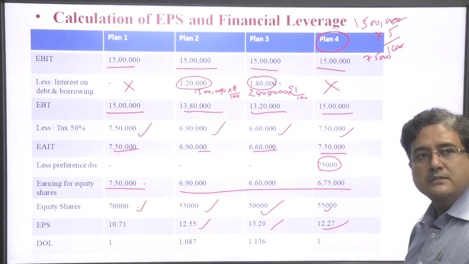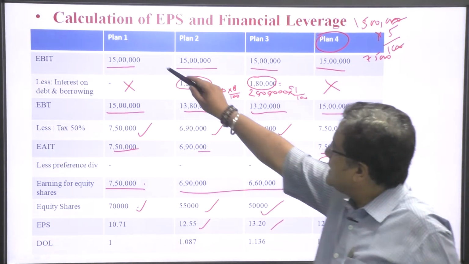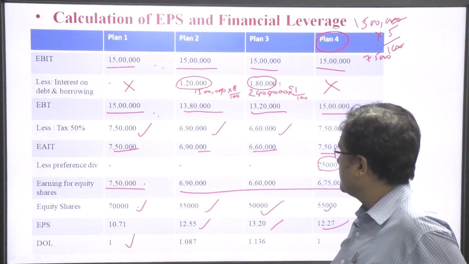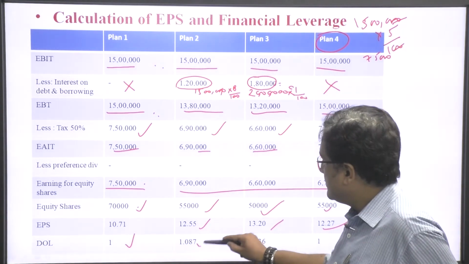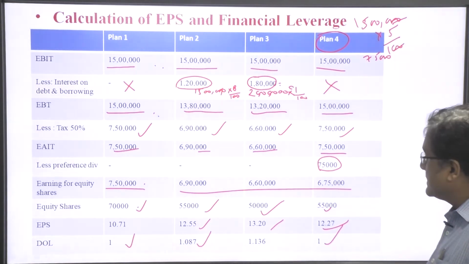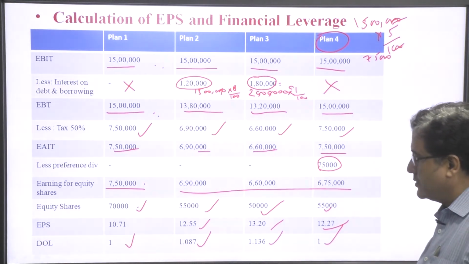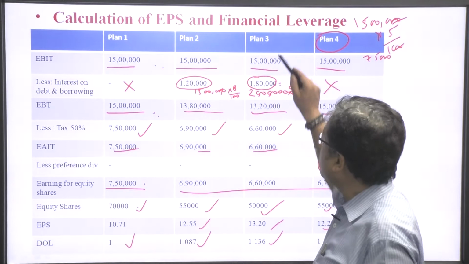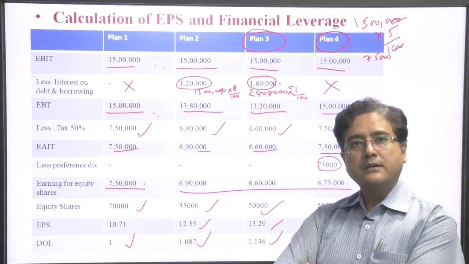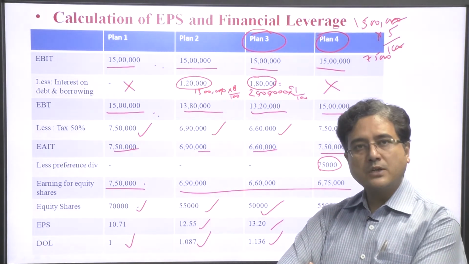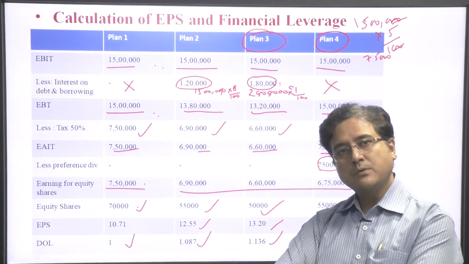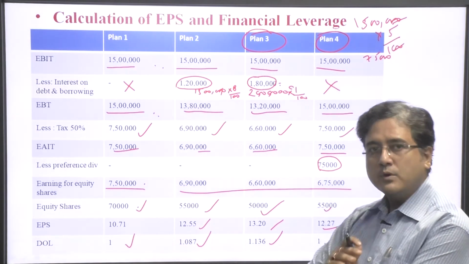Degree of leverage: the formula is EBIT divided by EBT. In the first case the degree of leverage is 1, in this case 1.087, in this case again 1, and in this case 1.36. Hence, in plan 3, the earning per share for the equity shareholders is highest among the 4 plans.